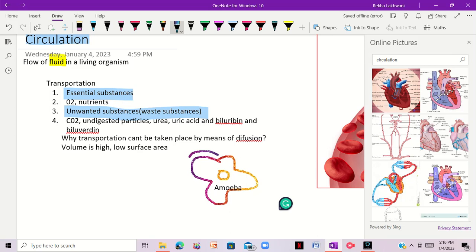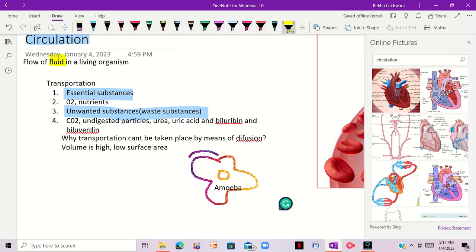It has one cell, and its cell is in direct contact with the environment. So it can easily do transportation by diffusion, right? But in our body, most of our cells are not in direct contact with air, with the environment, right?